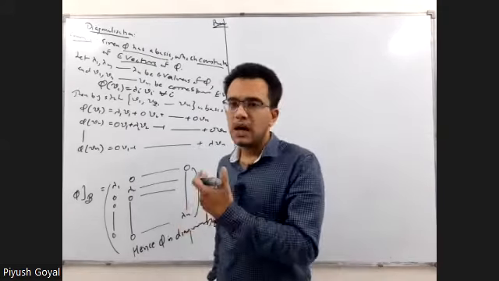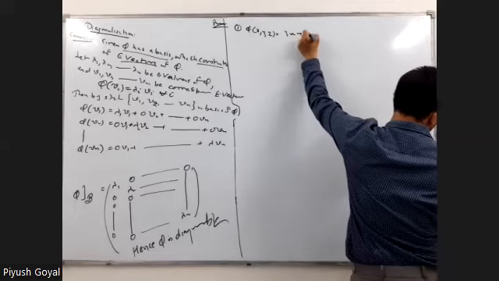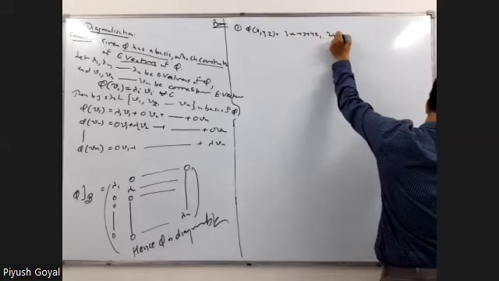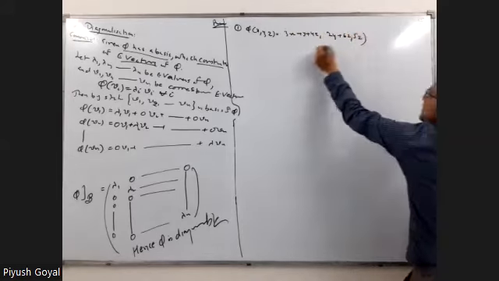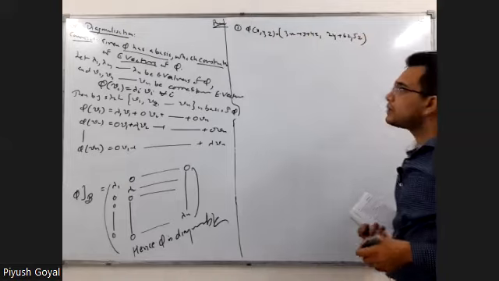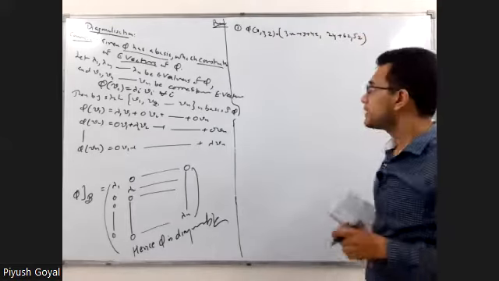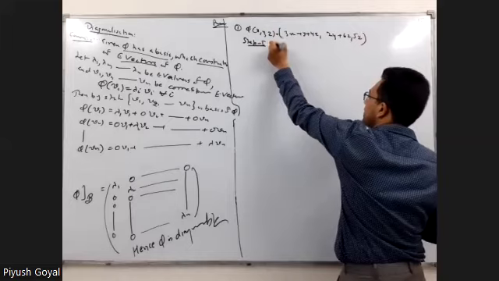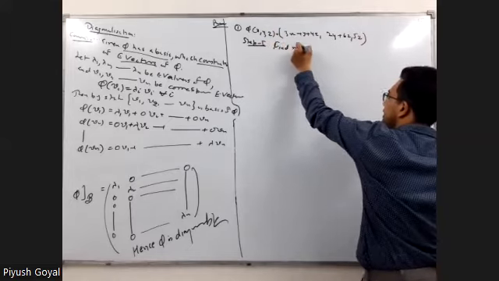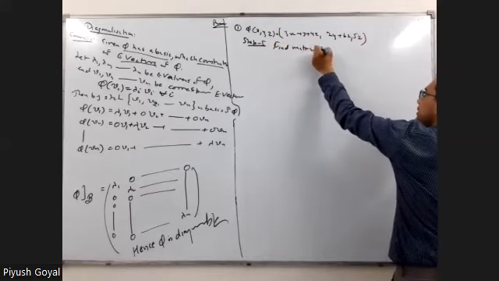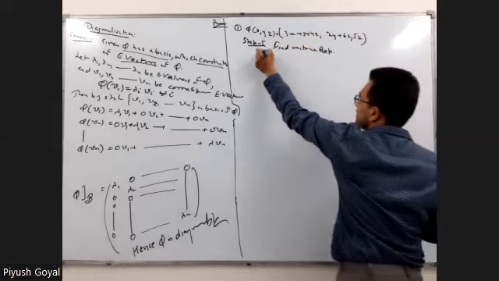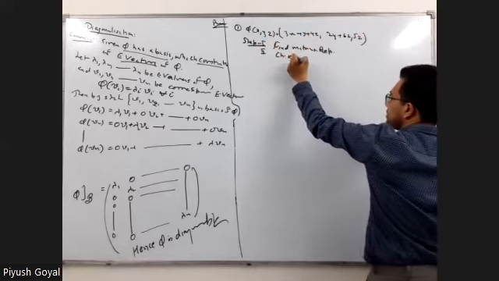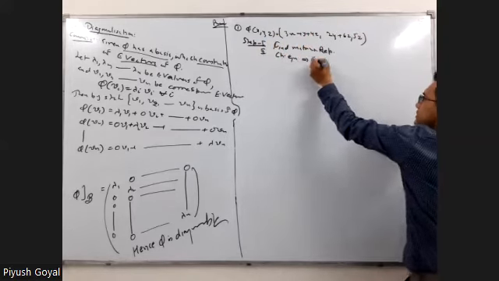For example, the first question is phi of x, y, z equals 3x plus y plus 4z, 2y plus 6z, 5z. This is given to you. Now, when a linear operator is given, step 1, find the matrix representation. Step 2, characteristic equation, eigenvalues.